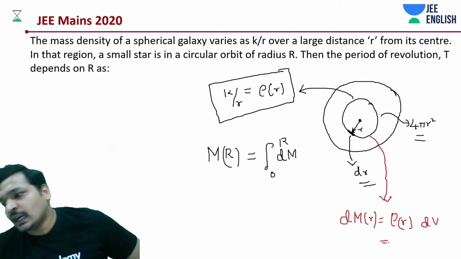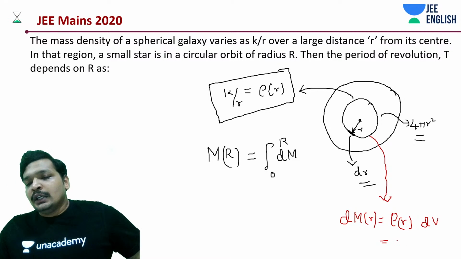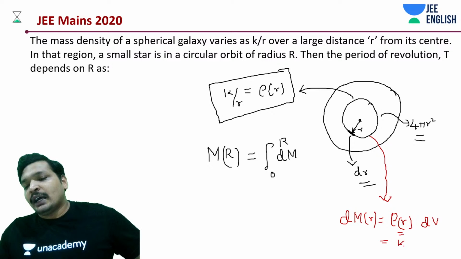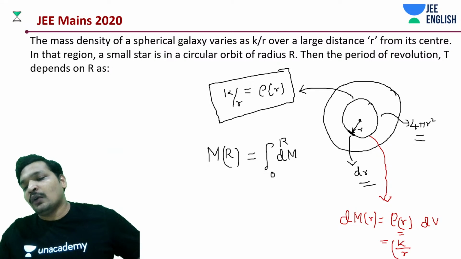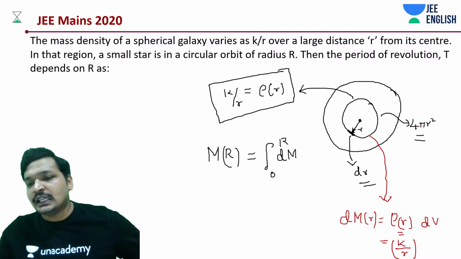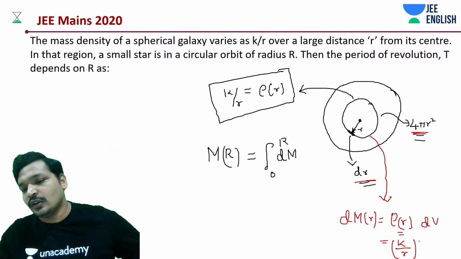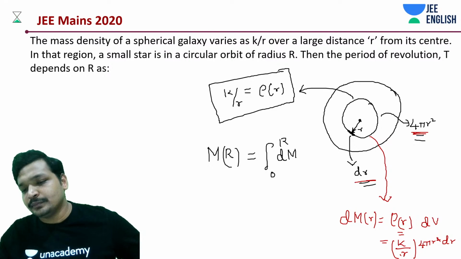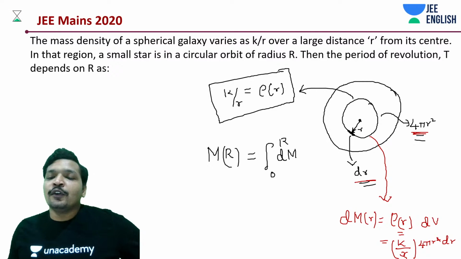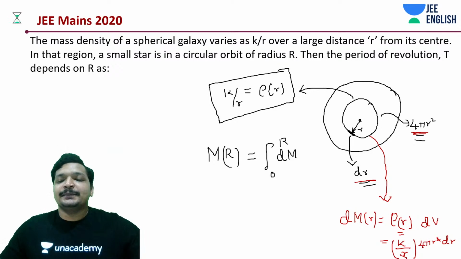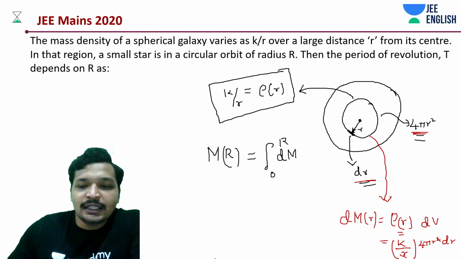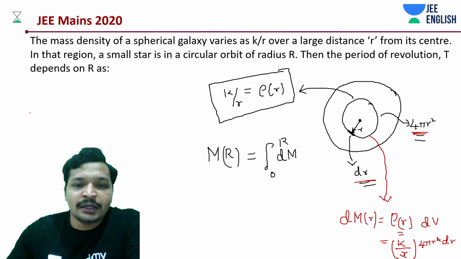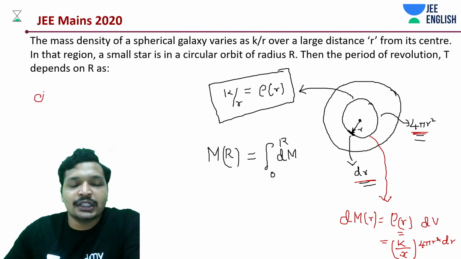And how much is this going to give you? What is this value? K by r. And what do we have as dv? dv is basically the multiplication of surface area and dr, 4 pi r square dr. So 4 pi k r dr. So your dm, I'm writing it down again before we start our calculation.